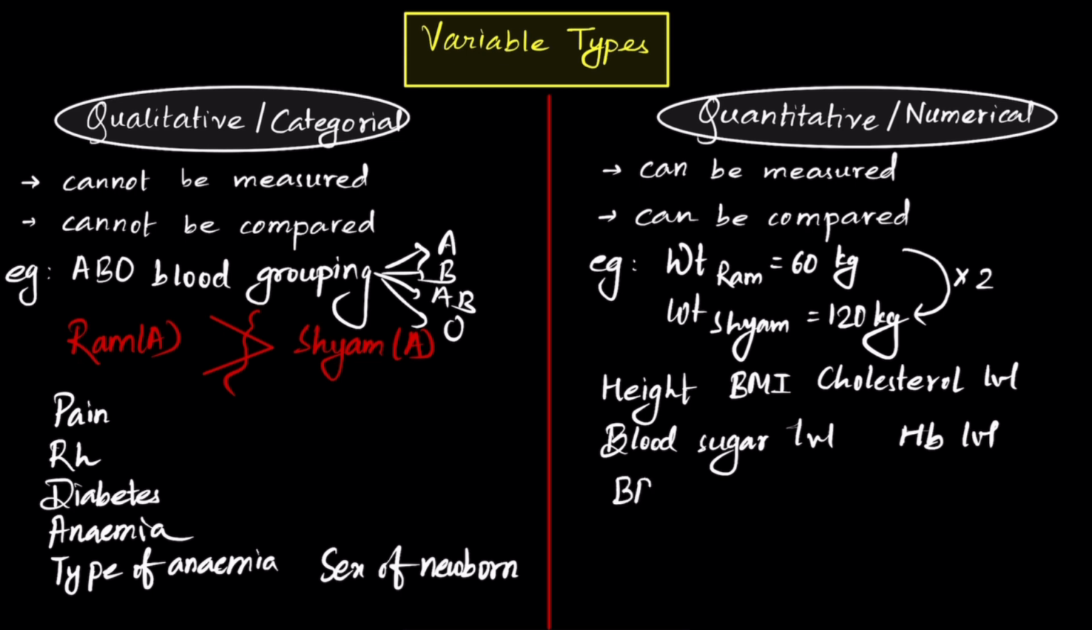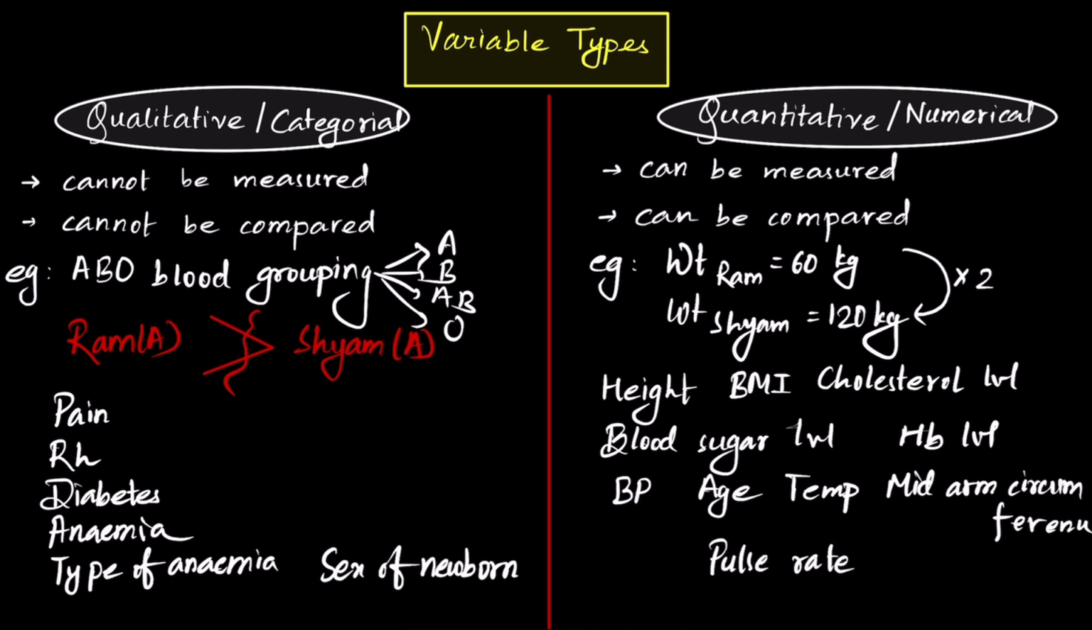Similarly, blood pressure, temperature, mid arm circumference, which is the circumference of the arm taken at the midpoint, pulse rate. All these variables can be measured and compared. So this was the first classification.